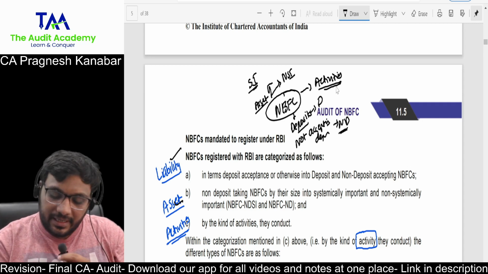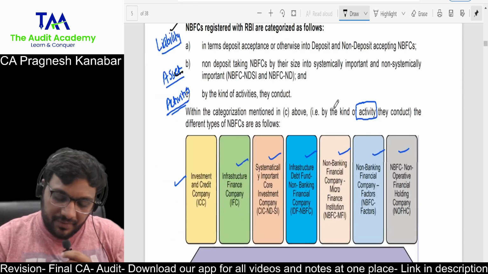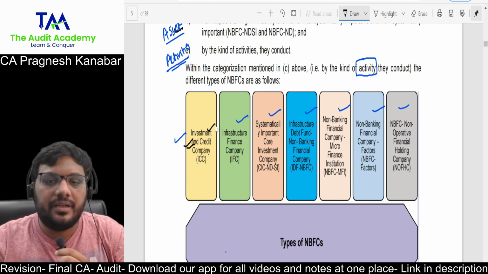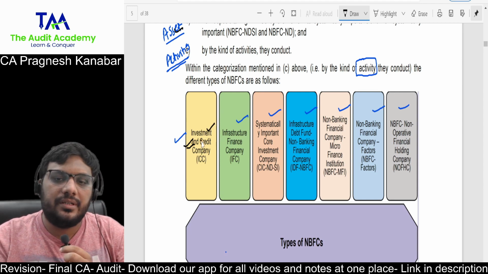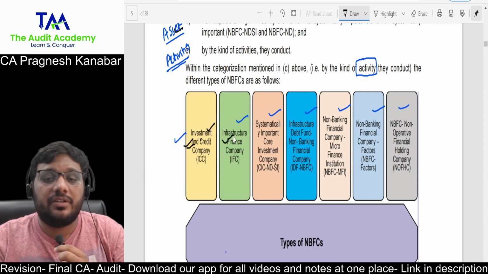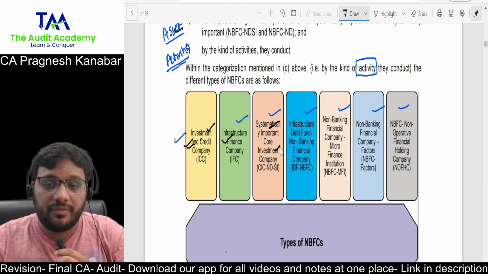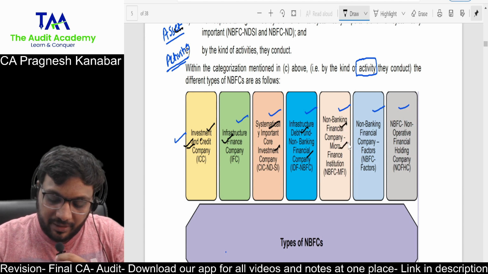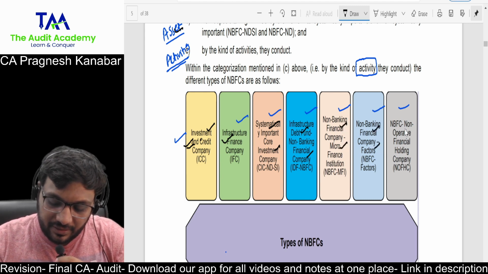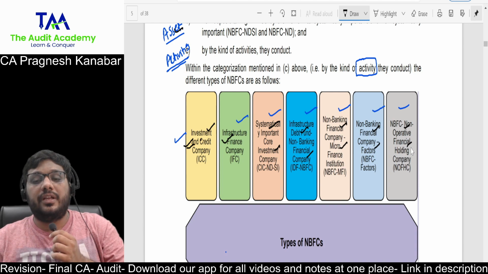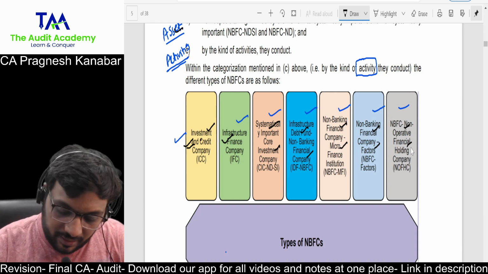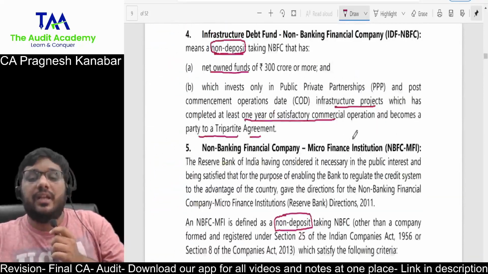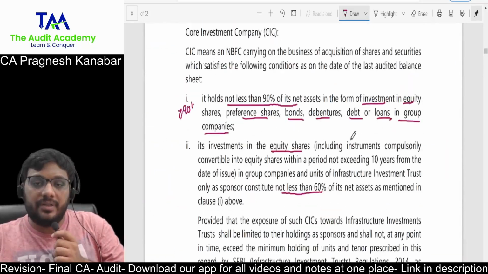So for this activity based classification, they have just given names of NBFCs based upon their activities. Investment and credit company, it could be deposit taking, it could be non-deposit taking. Infrastructure finance company, systemically important core investment company. Infrastructure debt fund NBFC. Then NBFC microfinance institution, NBFC factors, non-operative financial holding company. All right. And the details about these different types of NBFCs are given in your Inter CA Advanced Accounts, and that is why they haven't printed them over here.